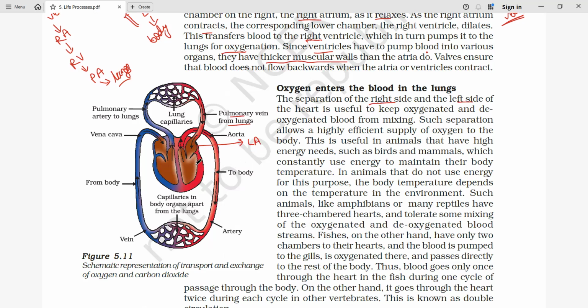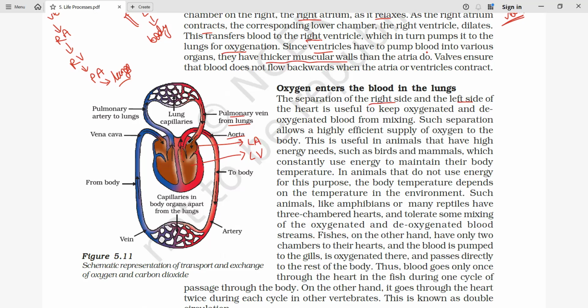Now, when it contracts, this oxygenated blood moves to the left ventricle. And from the left ventricle, you are seeing that it is pumped out through the aorta or artery.